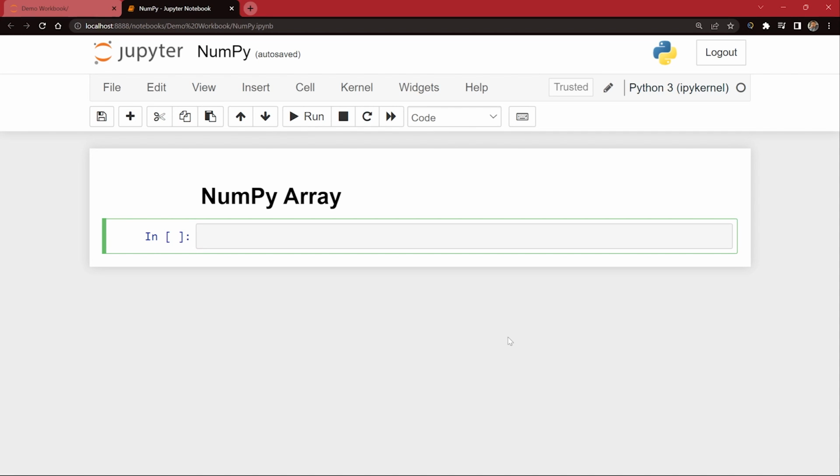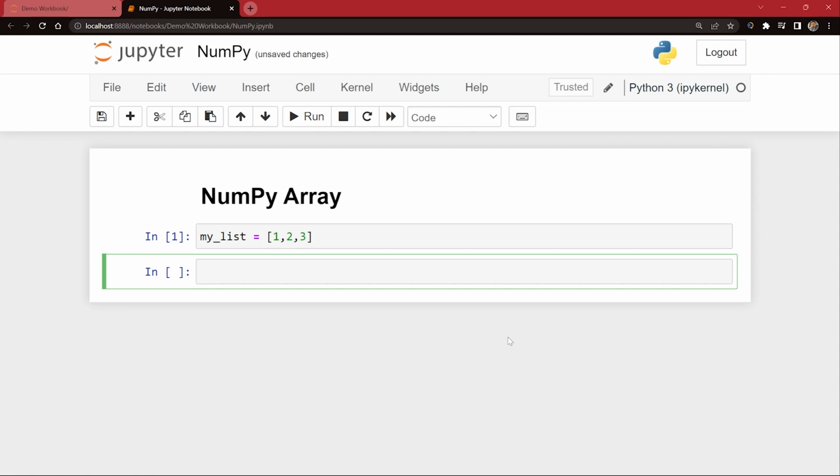Just now I have told you that NumPy arrays can be created by using Python lists. So first let me create a list. I created my list and I said equals to, I created a list as 1, 2, 3. Okay, so I created this list and let me just execute this one. If I execute it, I will just say shift plus enter, or you can use this run button in order to run this. I am using shift plus enter in this case, and I said my list equals to. So I created a list in Python.